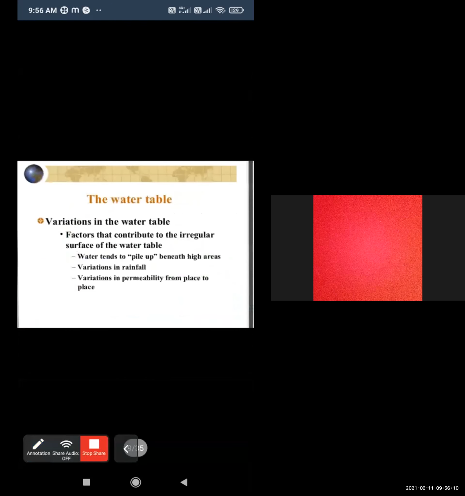Variation in the water table is a factor that contributes to the irregular surface of the water table, where water tends to pile up beneath high areas. Variation in rainfall, and variation in permeability from place to place, also affect it.